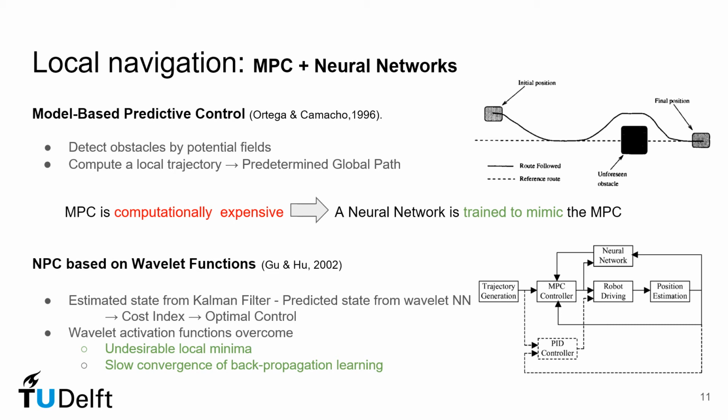Without going into too much detail about wavelet functions, the authors have proposed a wavelet neural network to compute the predicted state. Such a neural network is possible due to similarity between wavelet decomposition and the hidden layers in neural networks. When training the neural network, this approach can overcome the problem caused by the local minima. The error between the estimated state from the Kalman filter and the predicted state from the wavelet neural network determines the cost index which is used for optimal control of the robot.